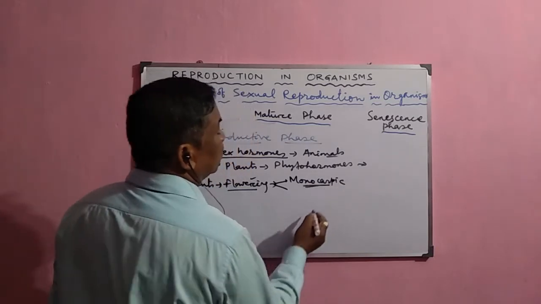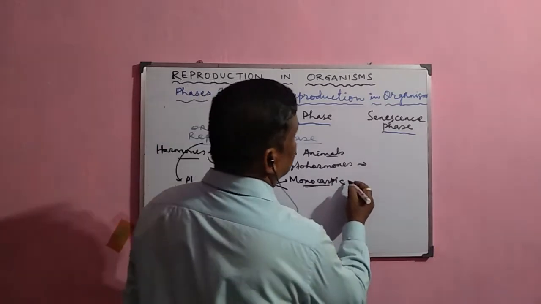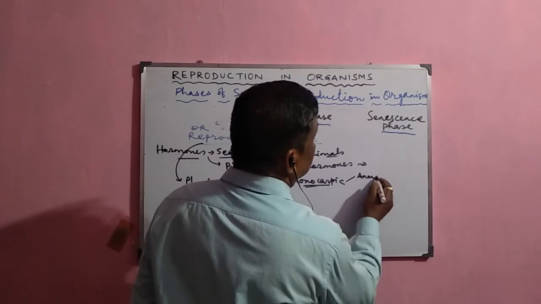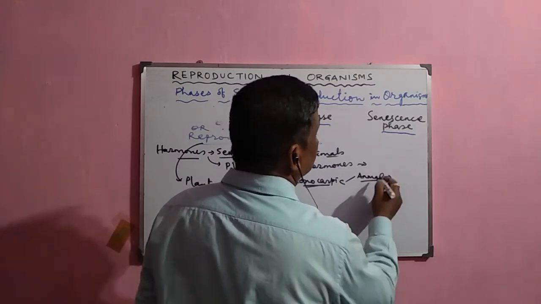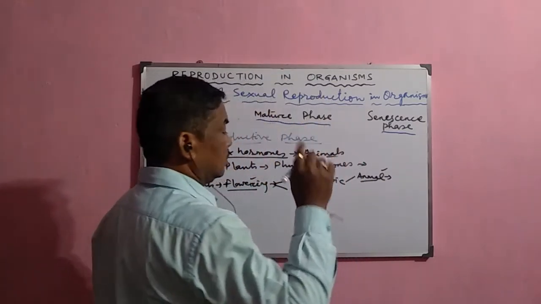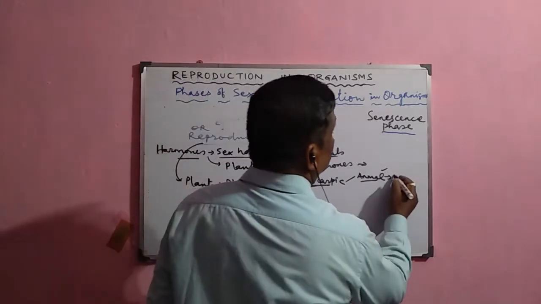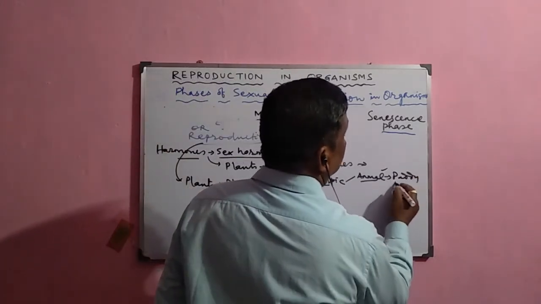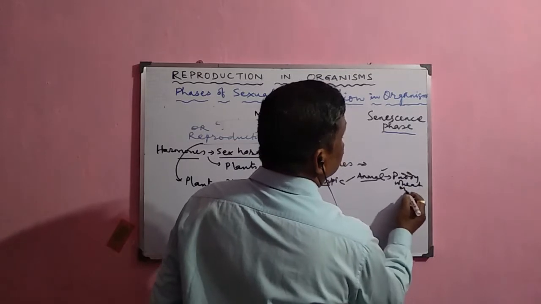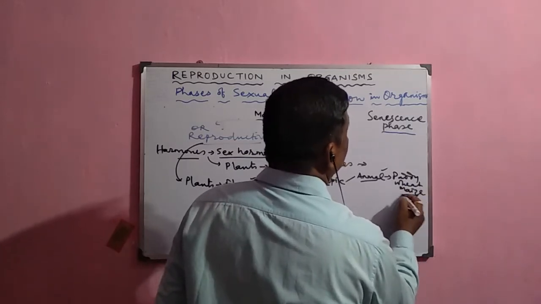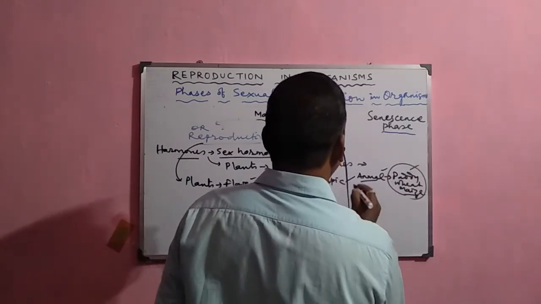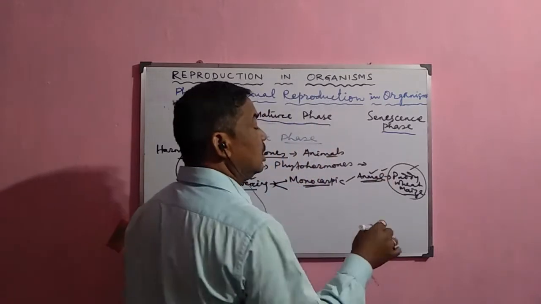And these monocarpic plants are sometimes annual plants, and in these annual plants, the flowering occurs only once. As we have already discussed, in the case of paddy, wheat, or maize, the flowering occurs once in their life cycle, and within one season or 1 year they die.